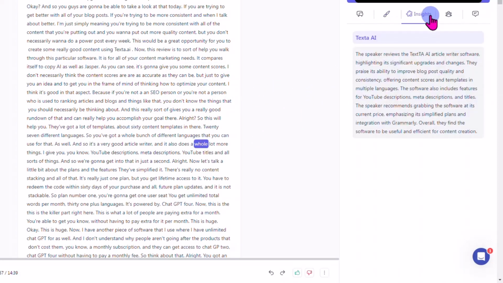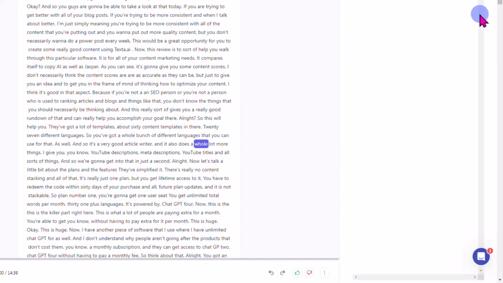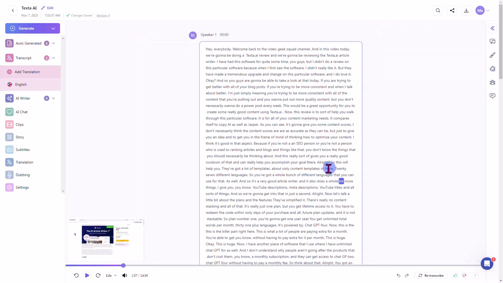That's pretty decent. If you've got insights, it'll tell you some insights, and you can look in here and add to your insights. If you had multiple speakers in here, you could separate the speakers and put in the information for those particular speakers. But in this particular video, it just recognizes one speaker, so it's not really necessary. And if you are working with your team or whatever, you could have comments here, is what I'm thinking this comment thread is for. Okay, now that's that particular portion.